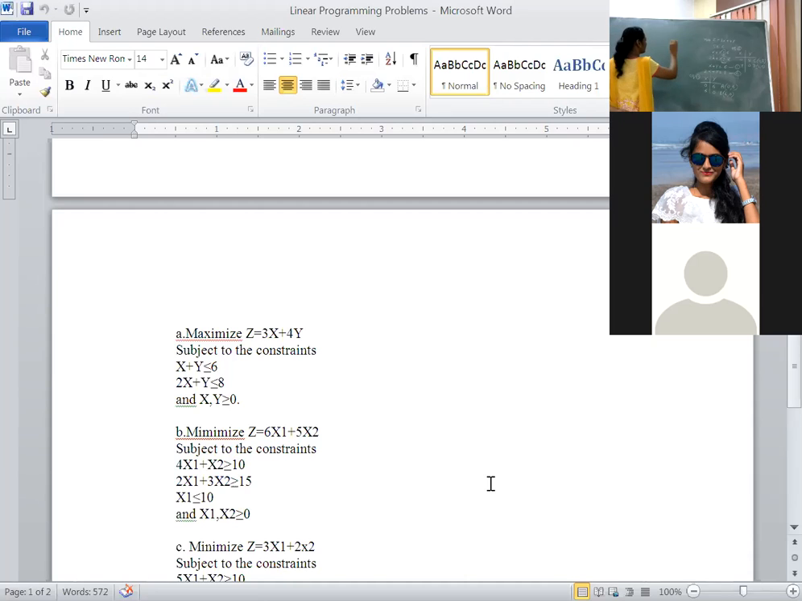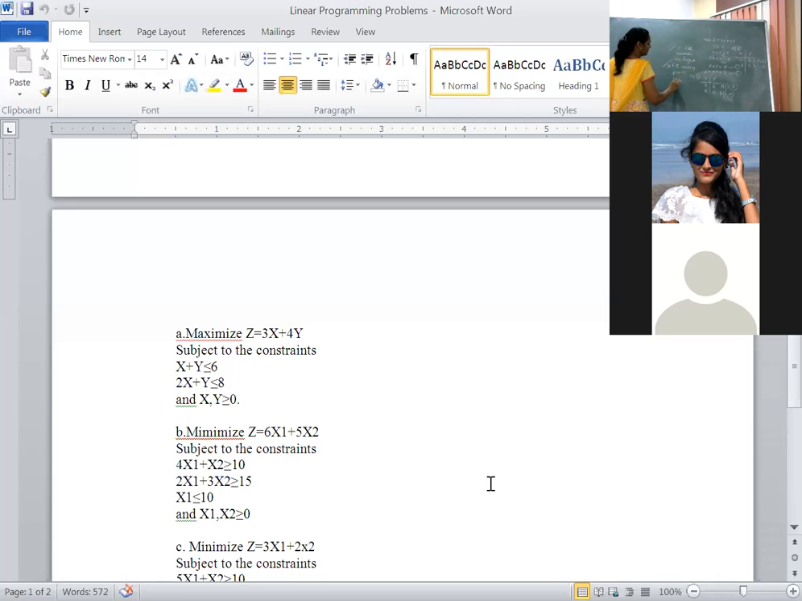Step 4, this is very important. To find out the feasible solution, we have to draw the feasible region. If the given inequalities are less than or equal to, the feasible solution is towards the horizon. If the inequality is greater than or equal to, the feasible region is away from the horizon. These 2 points you have to remember.